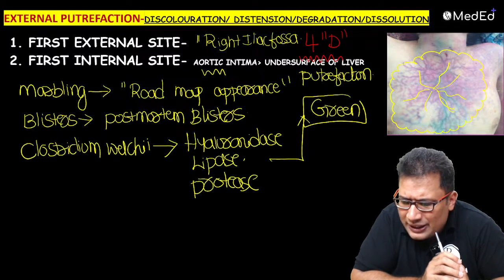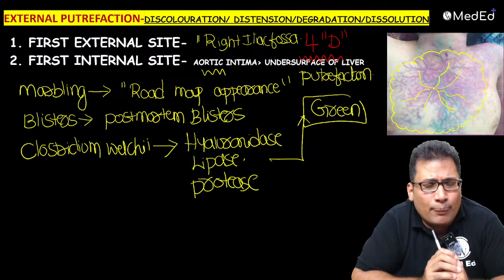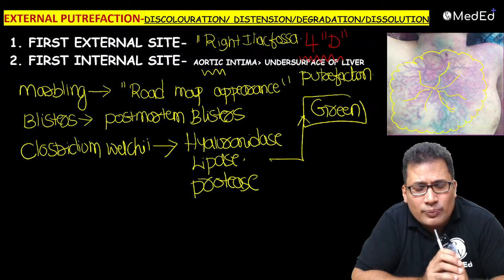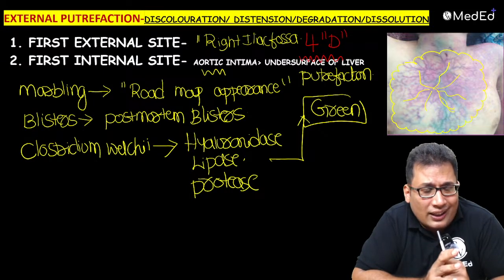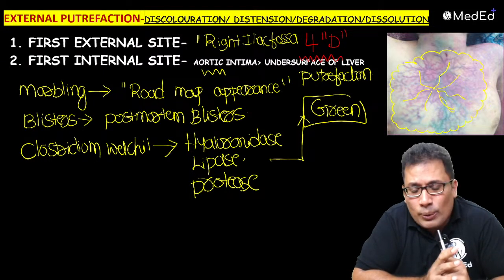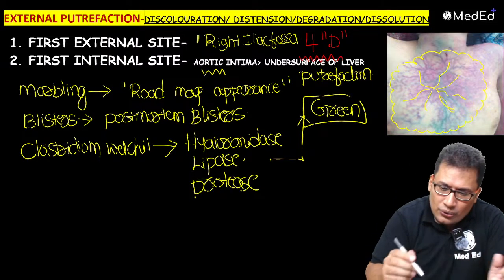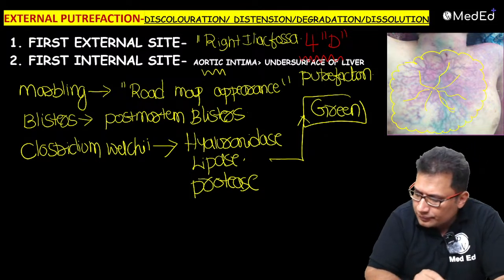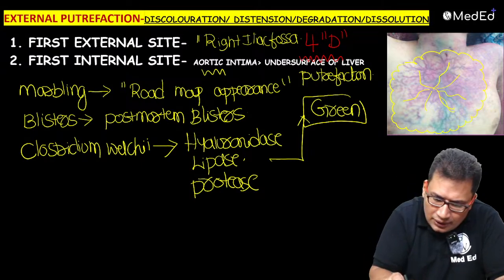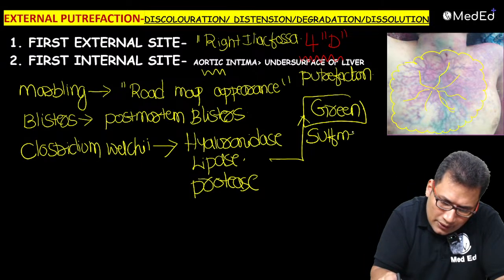Lymph vessels, no, basically they are blood vessels, beta. So they are blood vessels. Because of the green pigment, they look like a roadmap appearance. What is that pigment? Anybody? Sulfmethemoglobin. Sulfmethemoglobin. So you need to write point-wise.